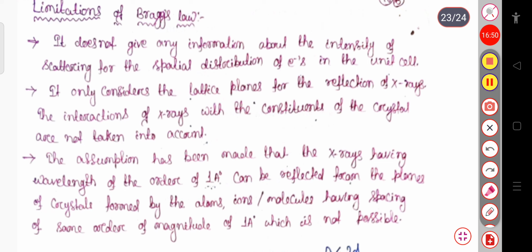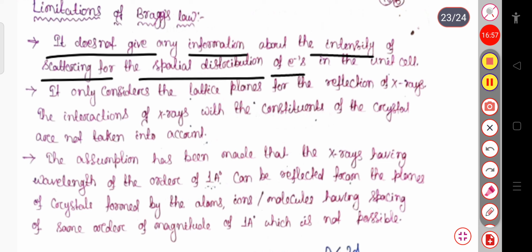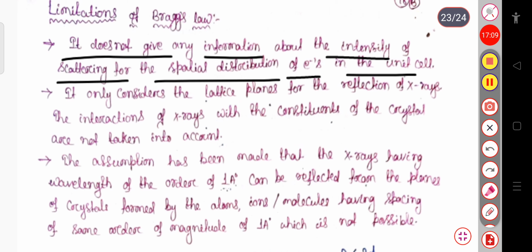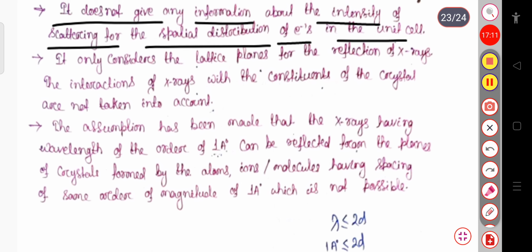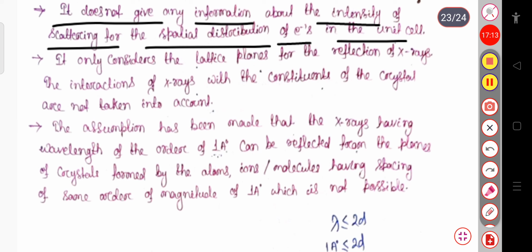It doesn't give any information about the intensity of the scattering or the spatial distribution of the electrons in the unit cell. That is, spatial means the space distribution. The distribution of the electrons in a unit cell cannot be determined by using the Bragg's law. And again, it only considers the lattice planes for the reflection of the X-rays. The interaction of the X-rays with the constituents of the crystal is not taken into account.